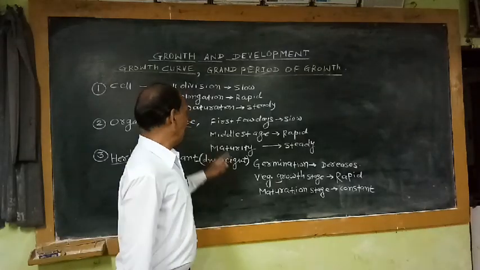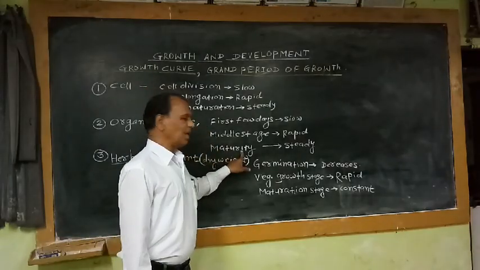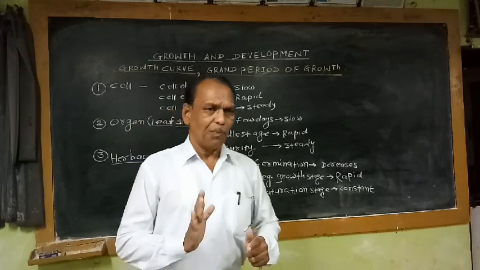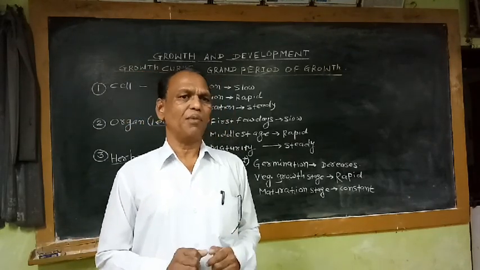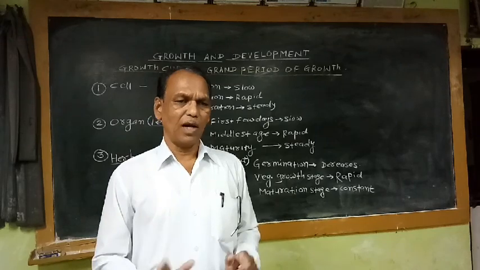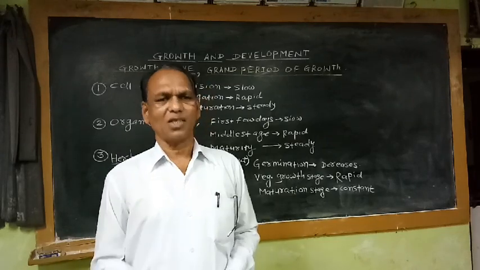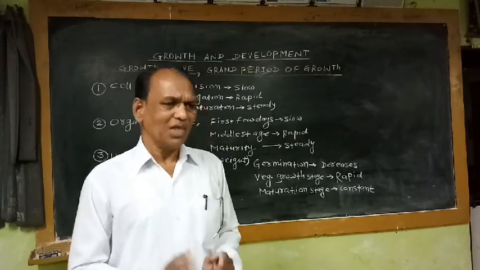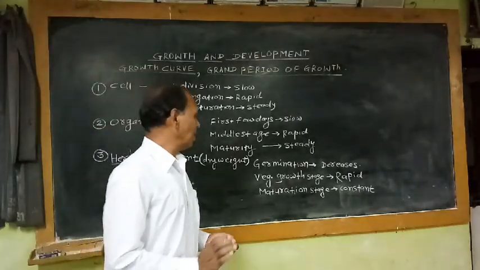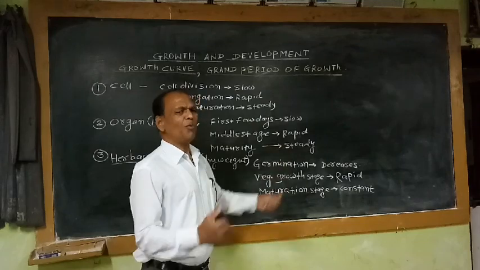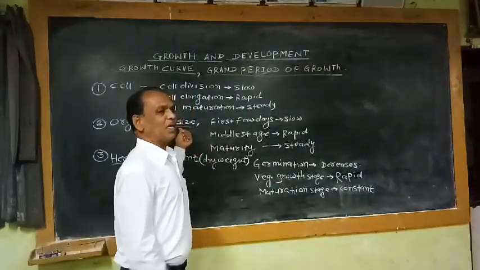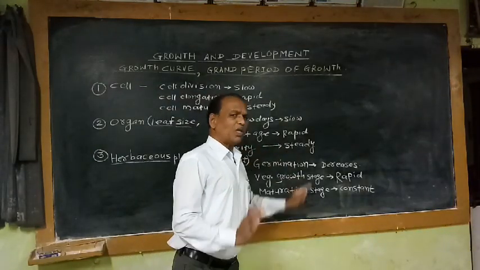In the last stage, at maturity, when the leaf becomes mature and acquires specific shape and size, later on, after maturity, the leaf doesn't change its shape. That means increase in size of the leaf remains constant. That means at maturity, there is no further increase in leaf size. That means growth rate remains steady.